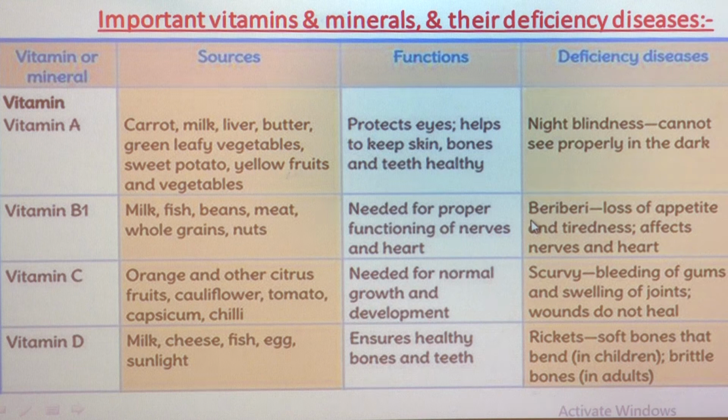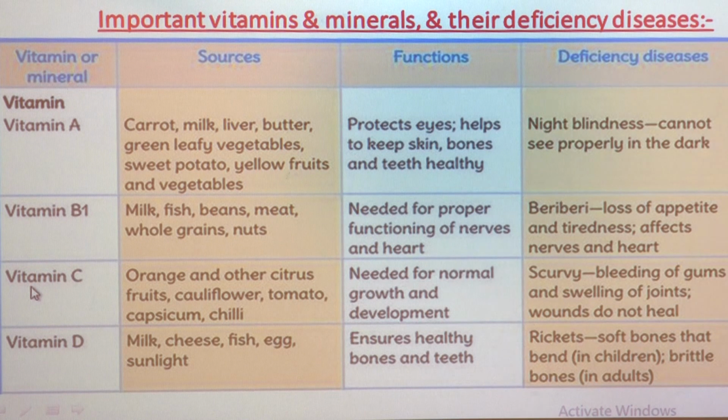What happens in this disease? You lose your appetite, that means you don't want to eat as much food as you need. You also feel tiredness, that means you get tired quickly. It affects the nerves and heart.